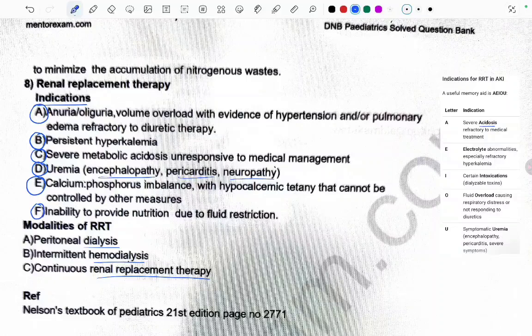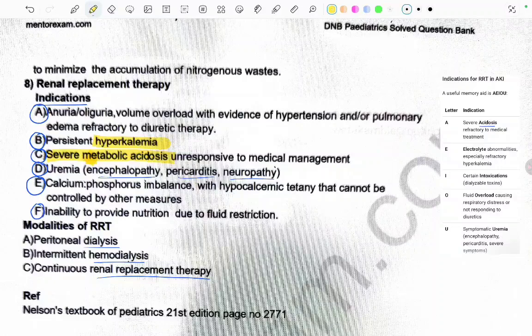We read here also, right? Severe metabolic acidosis, unresponsive to the medical management. From E, there is electrolyte abnormalities, especially refractory hyperkalemia. Right? We saw here hyperkalemia. That is from E, electrolyte abnormalities. Then I, certain intoxications, which are dialyzable toxins. Okay, and from O, fluid overload causes respiratory distress or not responding to diuretics.